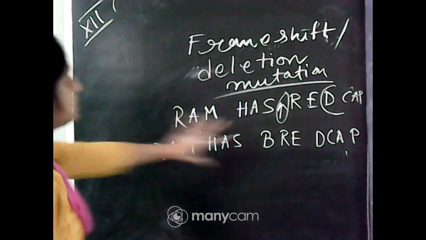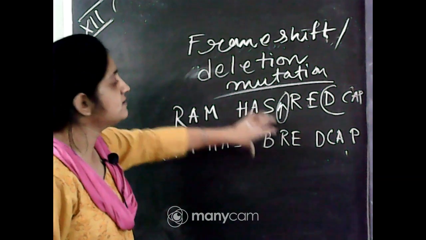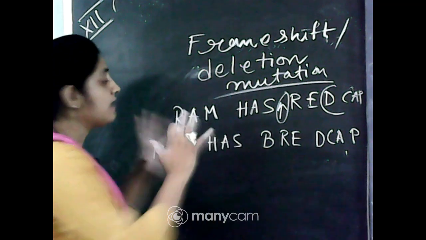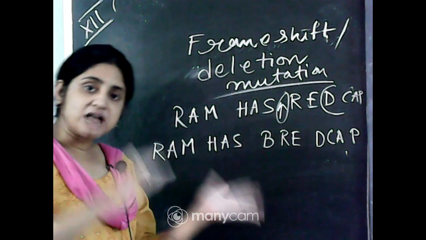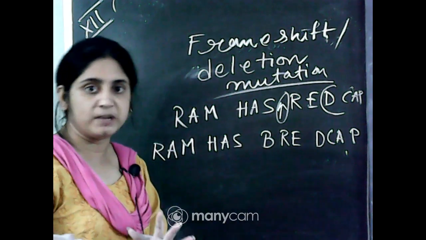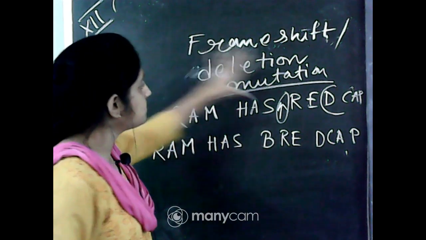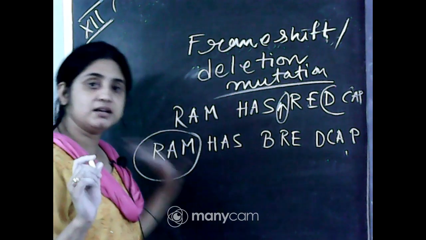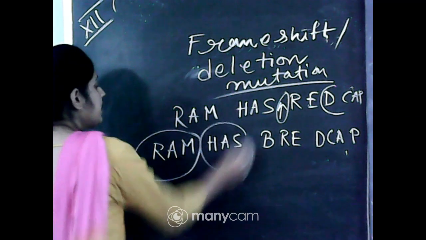Understand everyone? A new base is either inserted or deleted. Okay, and the other bases start to shift from their own place. This is the frame shift or deletion mutation. RM, there is no insertion or deletion, that will be the same.